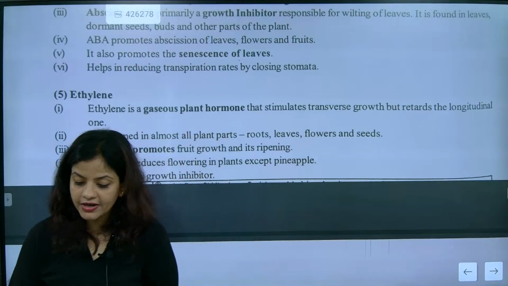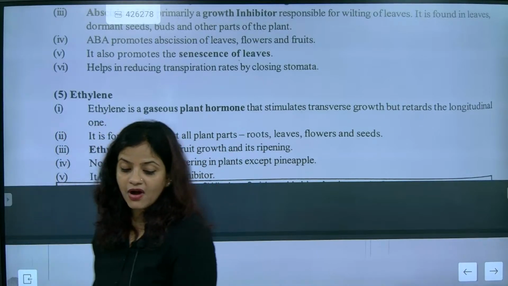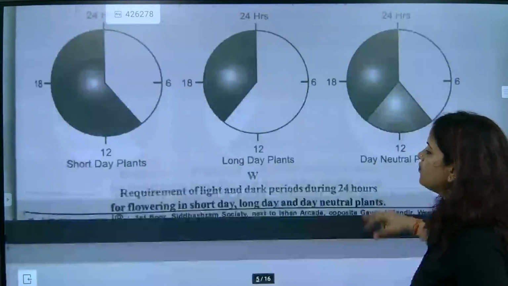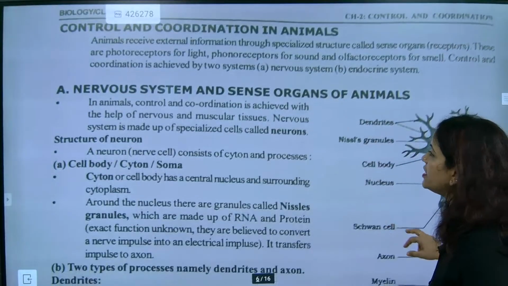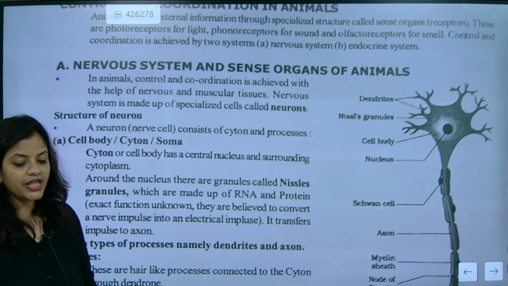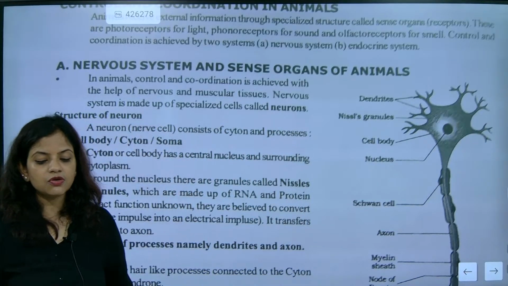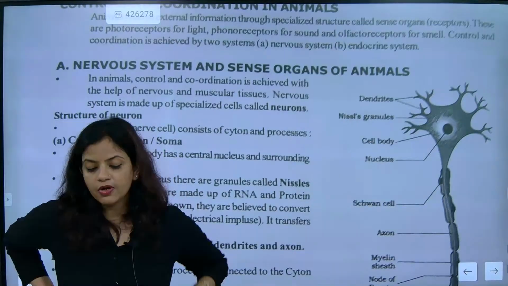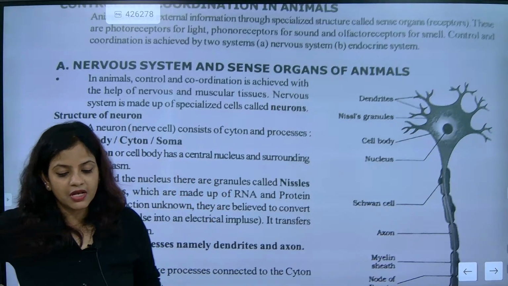Ethylene is a type of plant hormone. So we'll go back fast to another section. So now these things were there. So we will understand another part, the nervous system, because we have less time and we need to go with that. So nervous system and sense organs of animal. If somebody asks you about the nervous system and sense organs of the animal, you must say